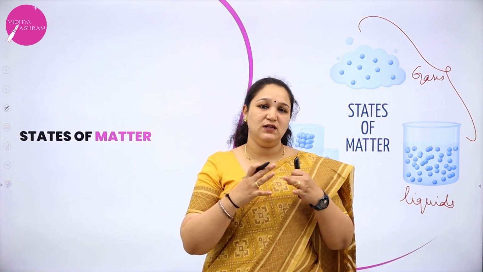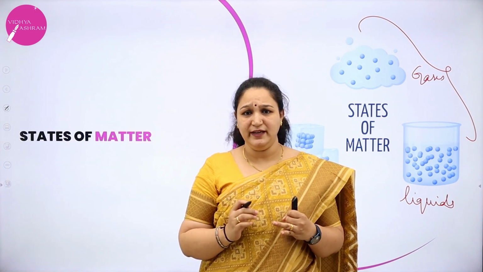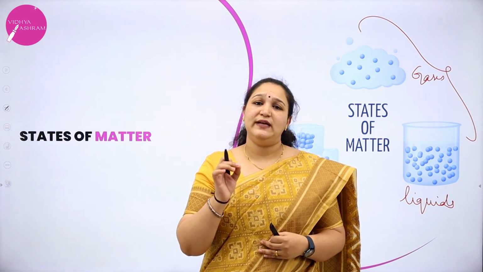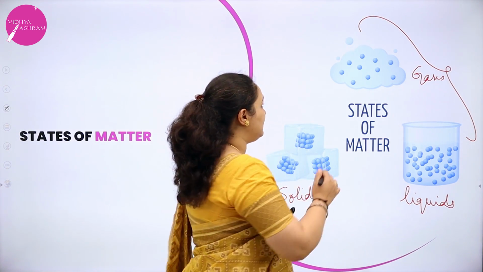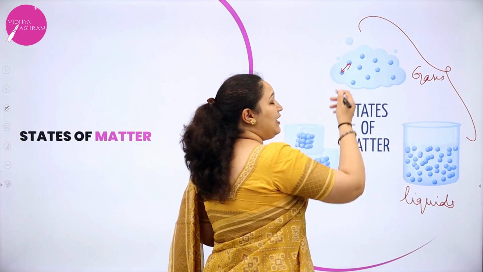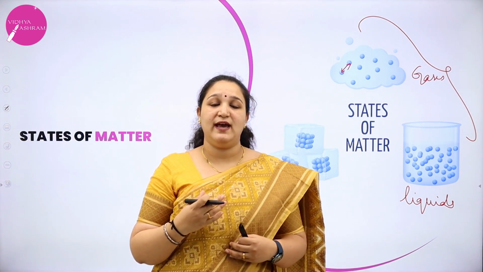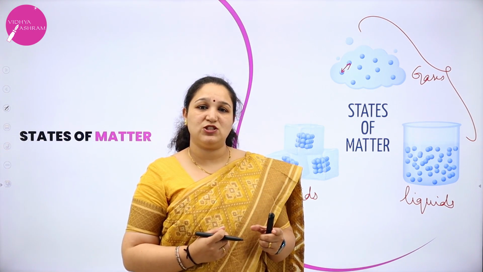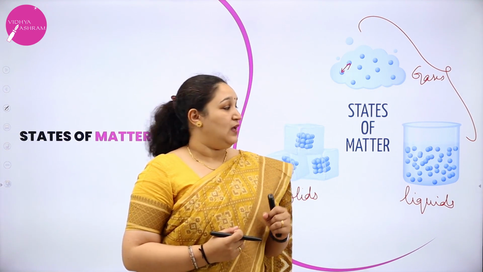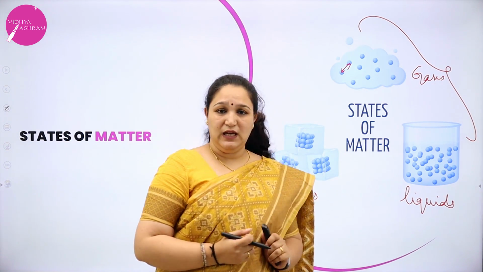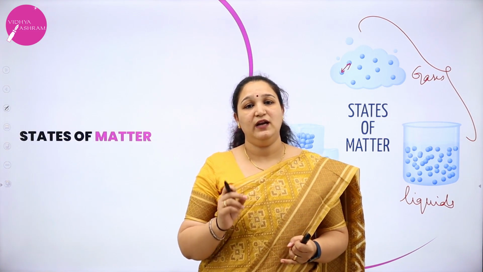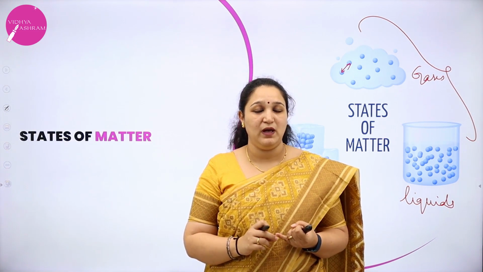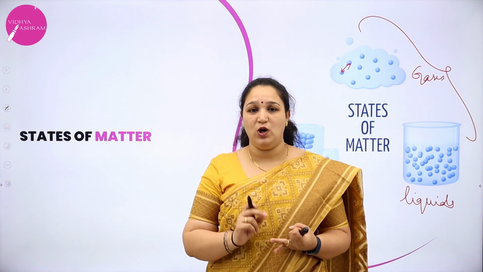They can occupy the space. Correct? Also, coming to the intermolecular force of attraction, that is the attraction between the particles, is not very strong. They are the weakest. So the intermolecular force of attraction is very weak. Coming to liquids, they do not have a definite shape but they do have a definite volume.